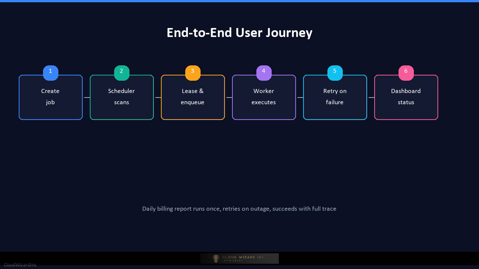One day a downstream API is down. The worker fails, retries after a minute, fails again, and finally succeeds on the third attempt. The engineer sees the retry history and confirms the report was generated without duplicates.